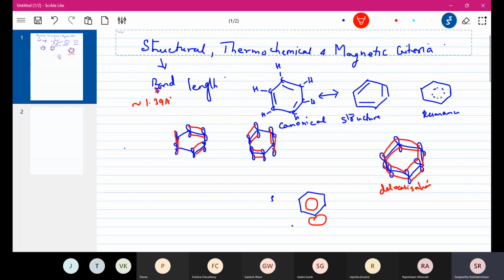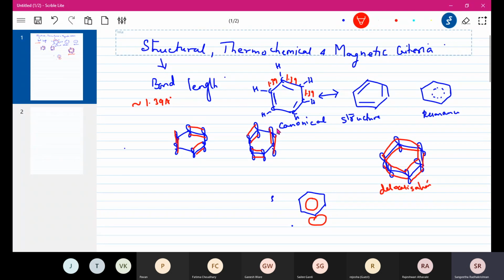And this is actually not the length of a true single bond or true double bond. All the bonds in benzene have a length of 1.39 angstrom units. That is why we are talking about delocalization, because otherwise the single bond should be longer and the double bond should be shorter, but here we find that all of them have the same bond length in case of benzene.